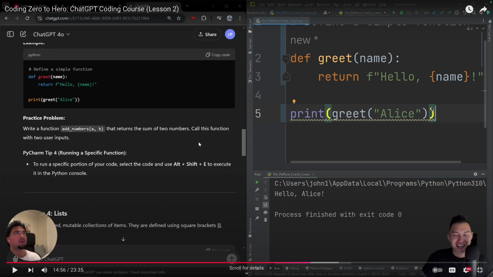And then pretend I wanted to change the greeting to hi instead of hello. Then I need to go through all of those places again and change the string to hi. But since we're using these reusable functions and they're all using the same function, I just have to change hello to hi in the greet function and all of a sudden that gets propagated everywhere. And that's very, very powerful.